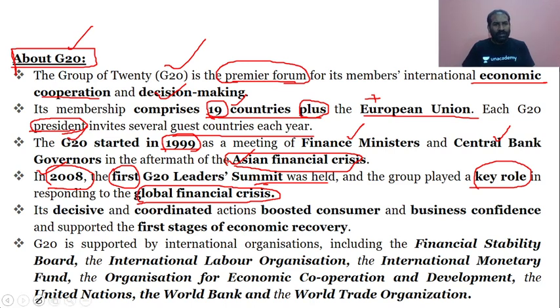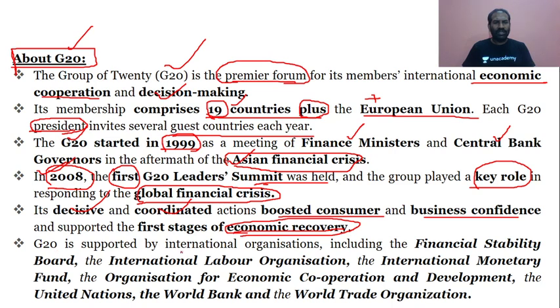And the G20's decisive and coordinated actions have boosted consumer and business confidence after the 2008 global economic recession. And immediately we could see the recovery from the recession taking place because of the decisive and coordinated measures and innovative ideas taken up by the G20 leaders in the year 2008. The recovery of the economy has again surged post the 2008 economic recession.